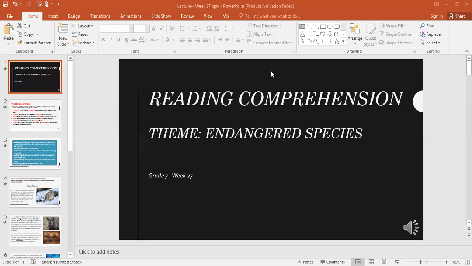Other than deforestation and losing their natural habitats, what are some reasons why animals are becoming extinct? Yes, pollution. Who can explain to us what we mean by pollution? What happens due to pollution? Litter, yes. But what happens due to pollution? What is happening due to pollution?